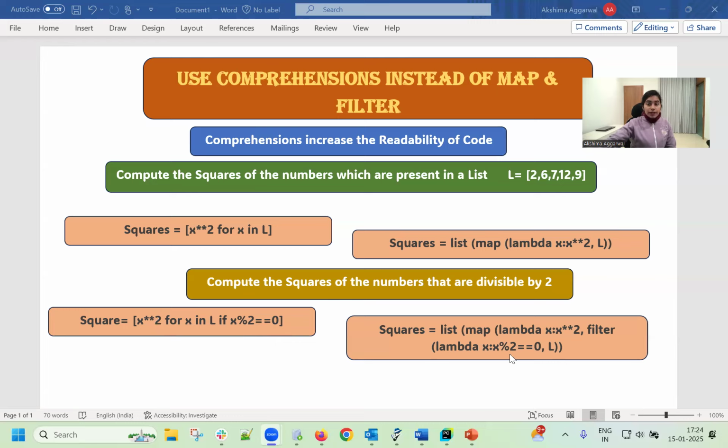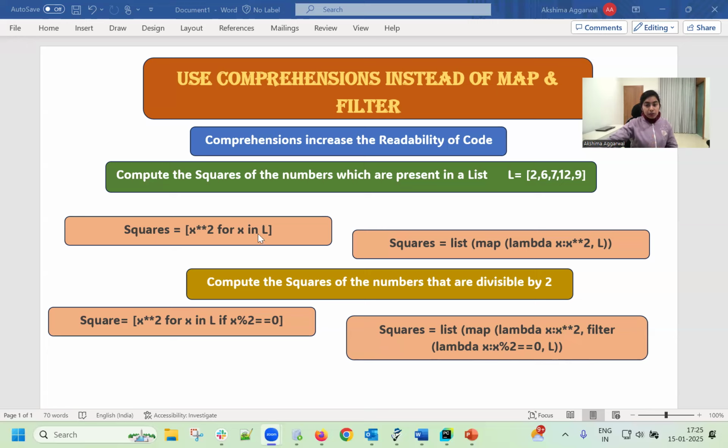Now, in the case of map and filter operations, what does the filter operation do? The filter operation also accepts a function as an argument, and it filters out the values which provide a true boolean. Here we have used the filter and the function. If the number is even, then it will provide that value to this lambda function to calculate the square.